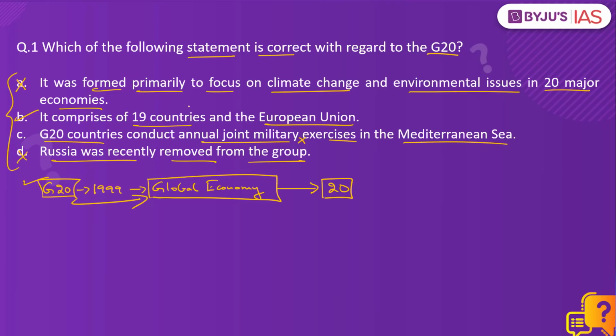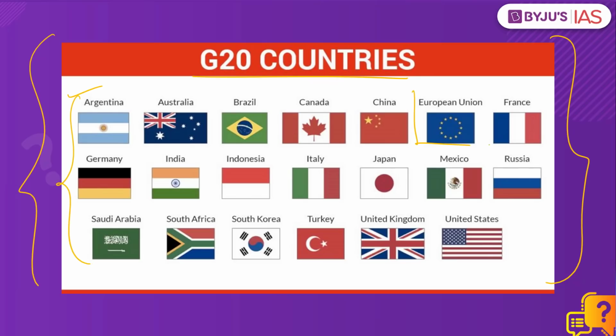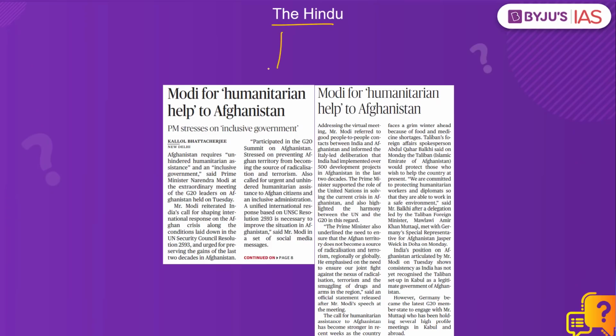It comprises of 19 countries and the European Union. Please look at this image. It shows the membership of the G20 group, and it includes the 19 countries that have been listed over here, along with the European Union. This grouping is in news because, according to this article in The Hindu, Prime Minister Modi has attended an extraordinary summit of the G20, which was held on the topic of Afghanistan.